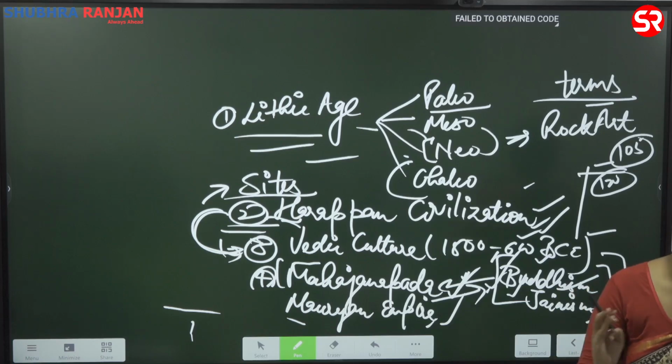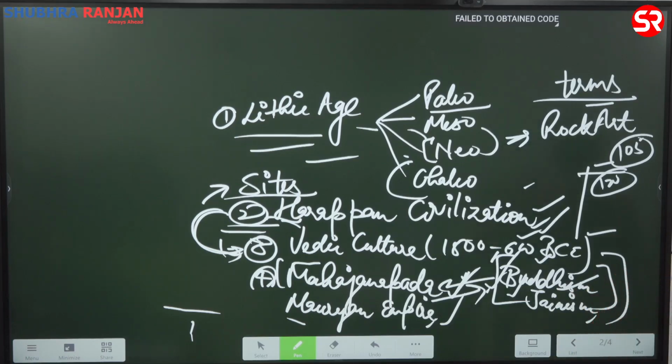Okay, so what you do need to know here: why Buddhism and Jainism originated, what were the reasons for its spread, why did it decline in the Indian subcontinent, why Buddhism spread a lot when compared to Jainism. These are the conceptual details that you need to know. Then you need to know about important sites which are related to Buddhism and Jainism. Who are the important kings who have patronized Buddhism and Jainism? Why did they do so? What are the important cultural details related to it?